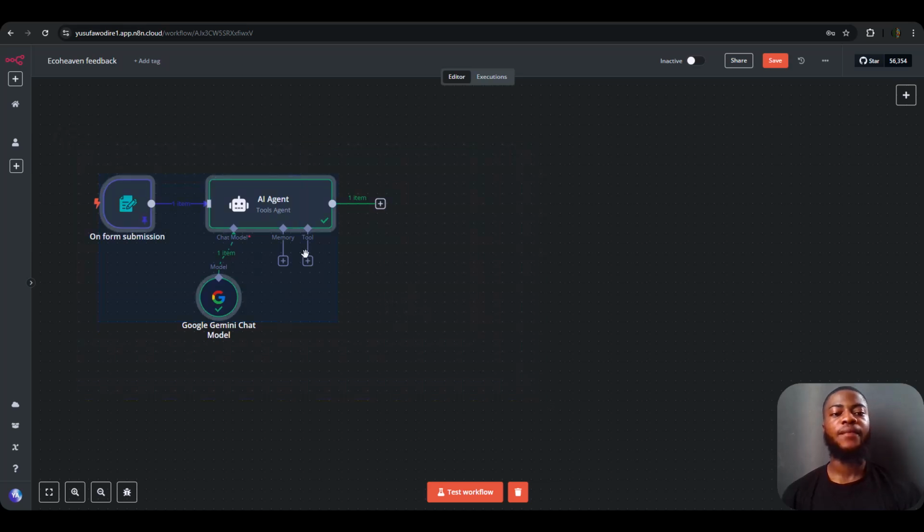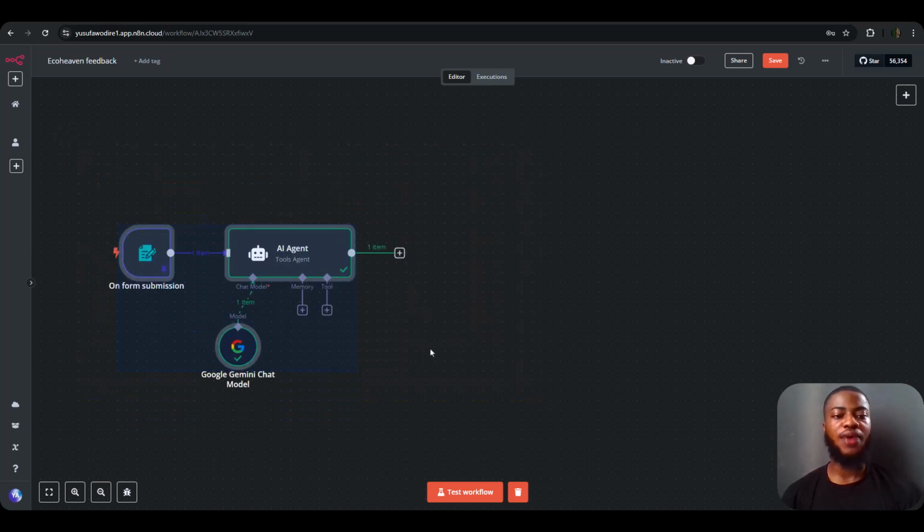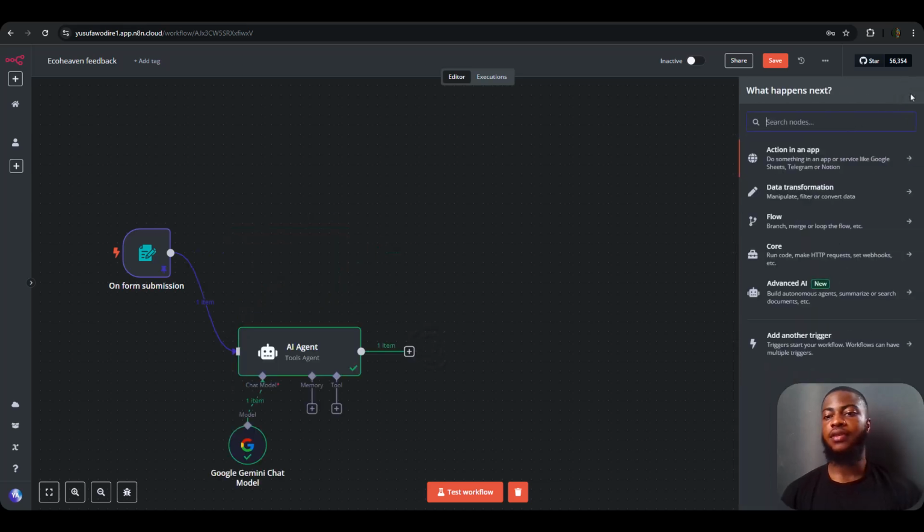So the next thing to do is to add a merge node. To add a merge node, just search merge.